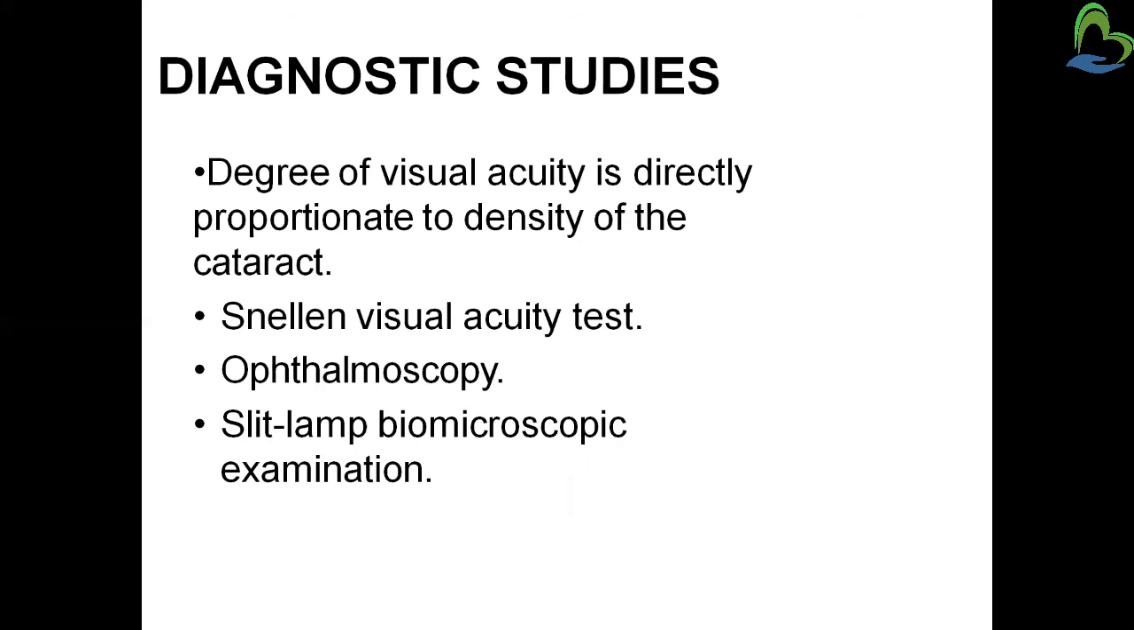Next, the degree of visual acuity loss is directly proportionate to the density of the cataract. It means that for a given density of cataract, a corresponding degree of visual acuity loss is seen. So both are proportionate in a patient with cataract. But if the degree of visual acuity and the density of the cataract are not proportionate, there may be another cause.